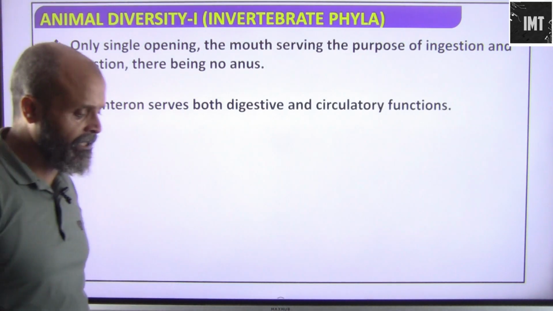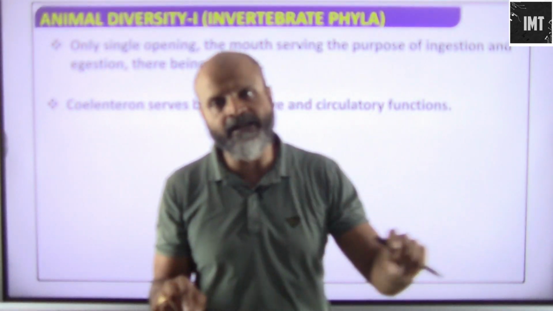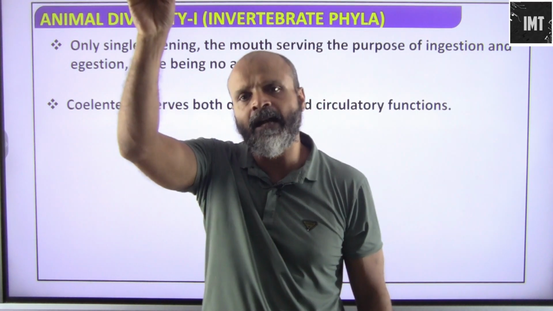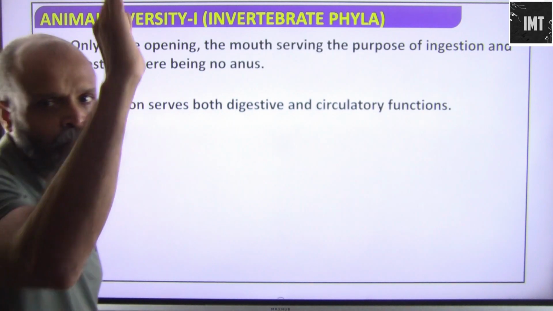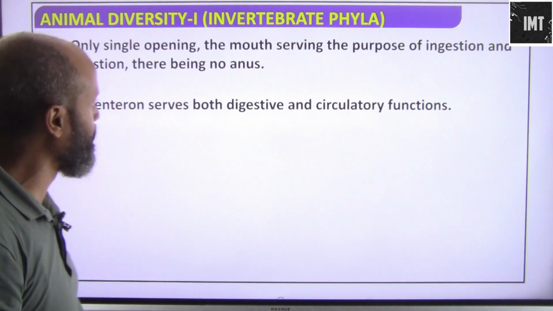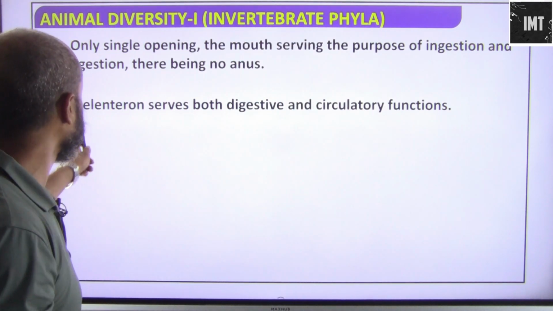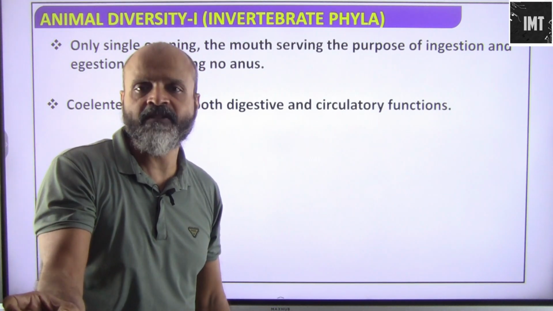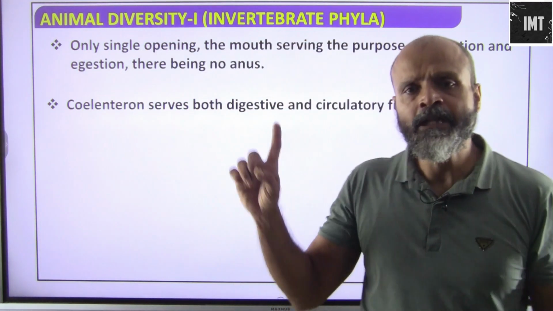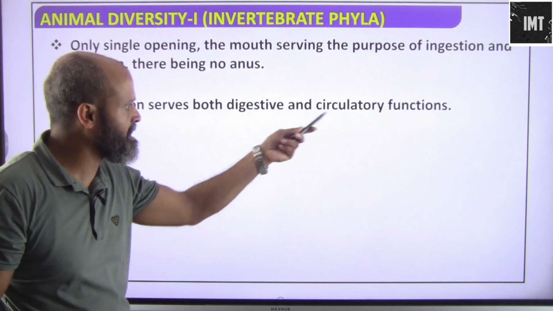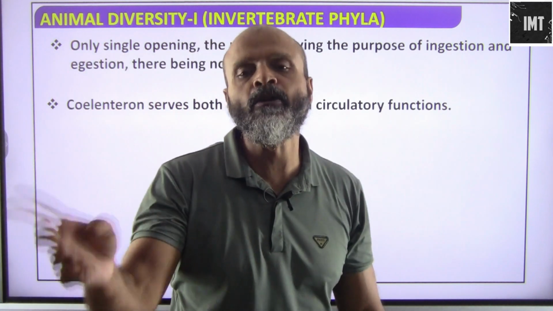Only single opening, the mouth, serving the purpose of ingestion and egestion, there being no anus. So in sponges we saw that there is an ostium and ostia, so there is an inflow of water and then an outflow of water. So egestion occurs through one opening and ingestion occurs through another opening. But here the ingestion and egestion occurs through one single opening, which means that they would not have a proper anus. Coelenteron serves both digestive and circulatory function. So the gastrovascular cavity or coelenteron, which we see in the middle of cnidarians, will be helpful for digestion, and it will also assist in circulatory functions as well.